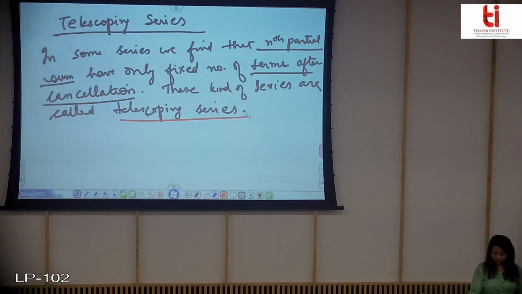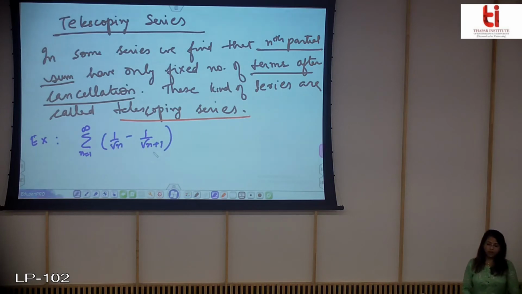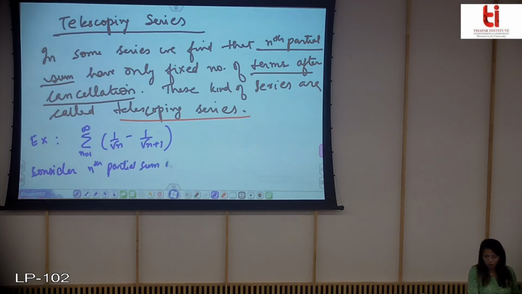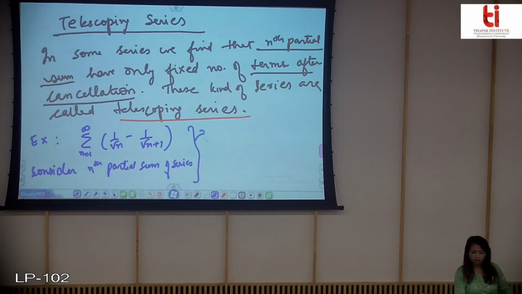So just see by an example that if I take this series, and you consider the nth partial sum of the series, that is, you want to find out Sn.